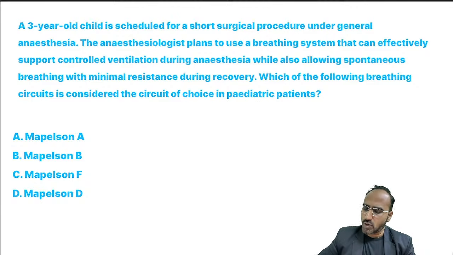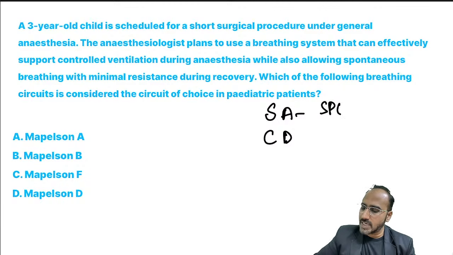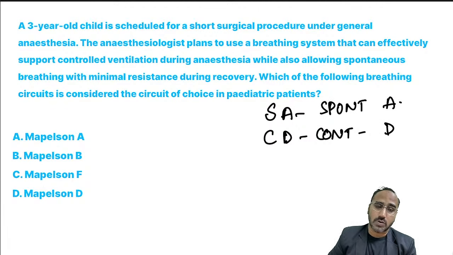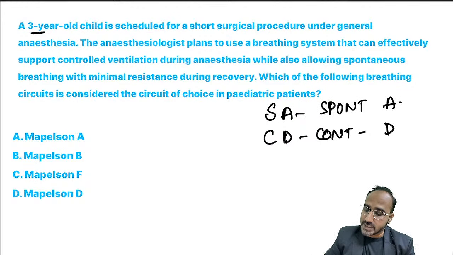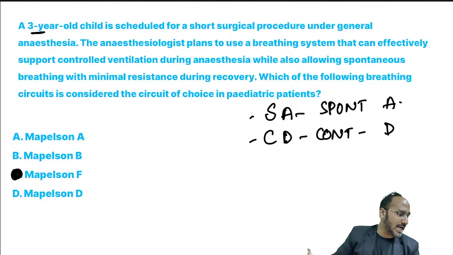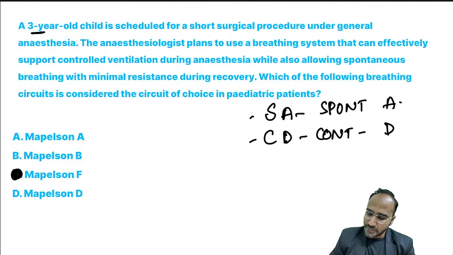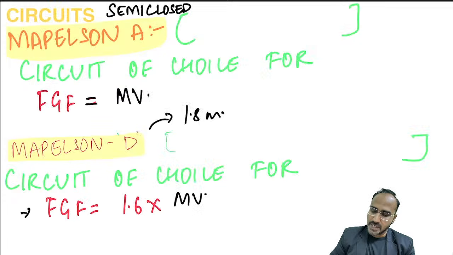First of all, guys, before going for the answer, just look over here. The mnemonic to remember the breathing circuits is SACD. For spontaneous ventilation, circuit A. For controlled ventilation, circuit D. But the question over here is about a 3-year-old pediatric patient, asking for spontaneous as well as controlled. Always remember, the circuit of choice in pediatrics is the Mapleson F circuit. Very good.